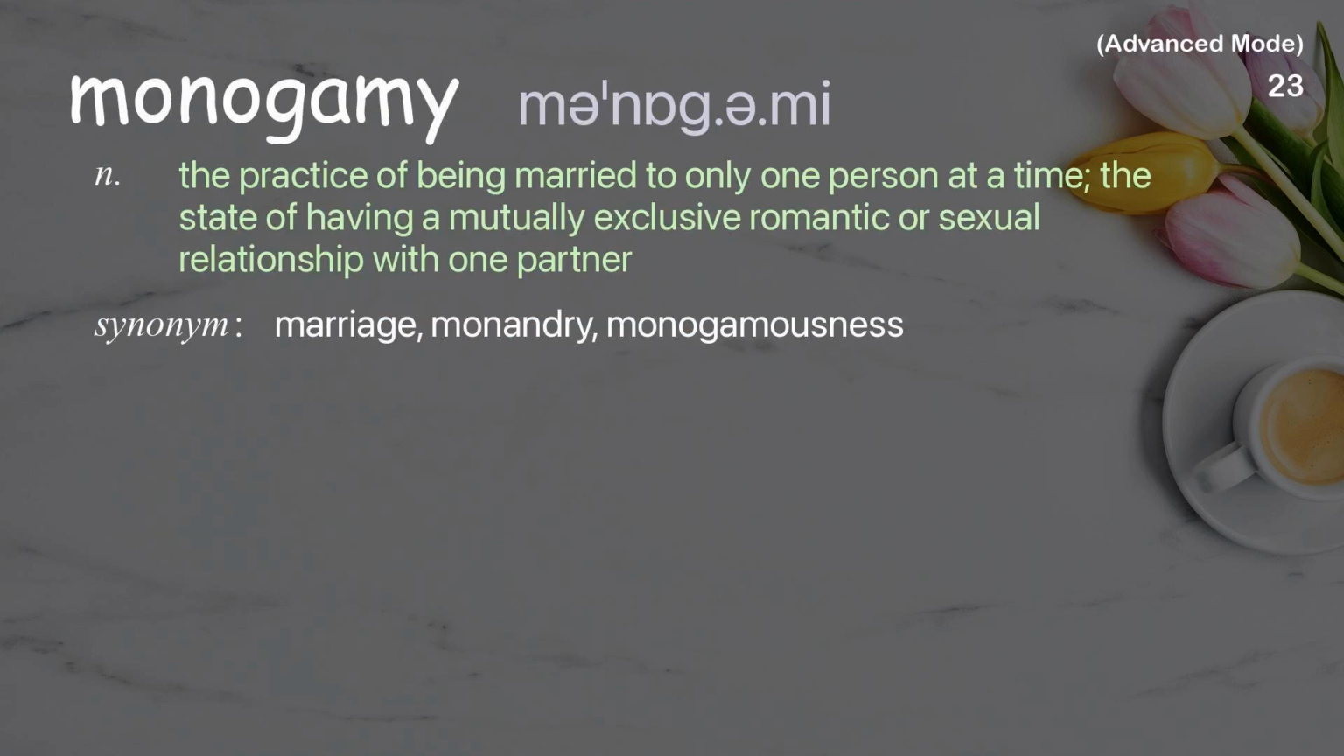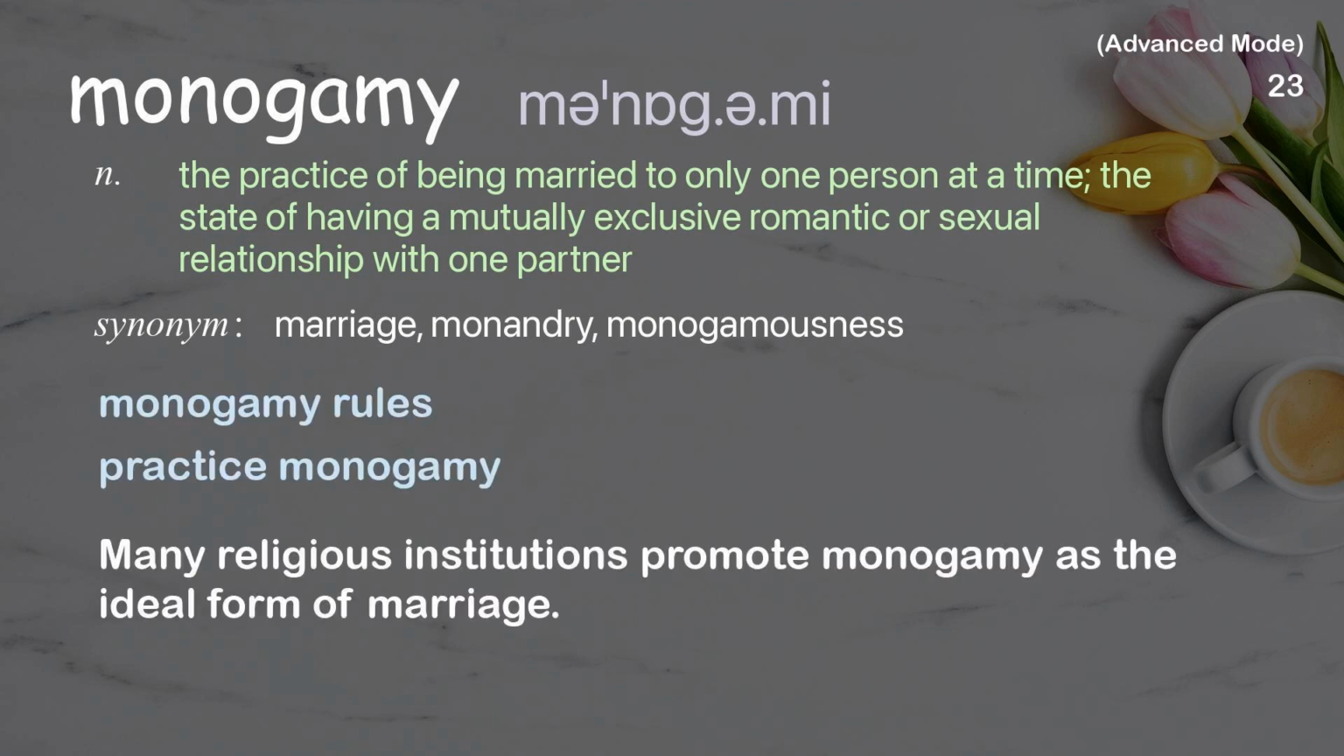Monogamy. The practice of being married to only one person at a time, the state of having a mutually exclusive romantic or sexual relationship with one partner. Examples: Monogamy rules. Practice monogamy. Many religious institutions promote monogamy as the ideal form of marriage.